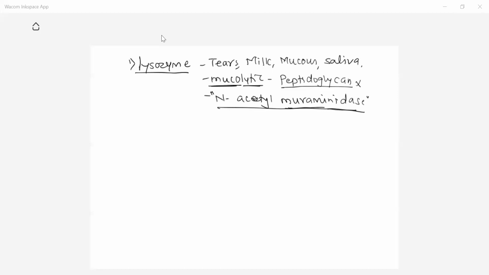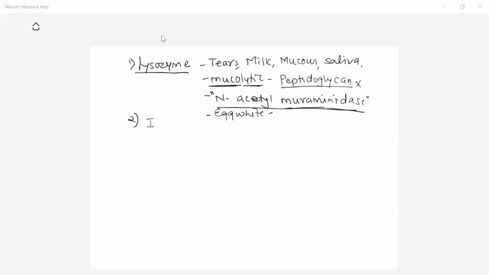So lysozyme is present in tears, milk, mucus, saliva, and all body tissue fluids. When organisms come into such fluids or organs, lysozyme kills these bacteria. So that is the role of lysozyme. It was also observed that egg white has a coating of lysozyme, and egg white is rich in lysozyme. Its main significance is protection of the embryo. So it is present in the egg white, and it gives a defense mechanism in protecting the embryo.